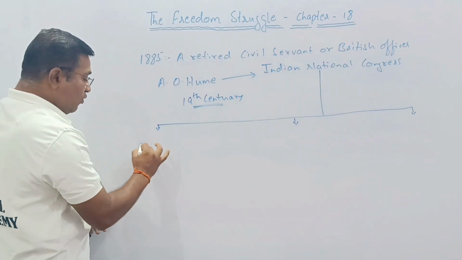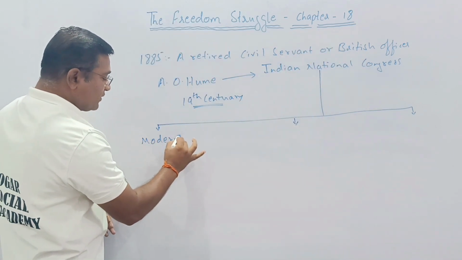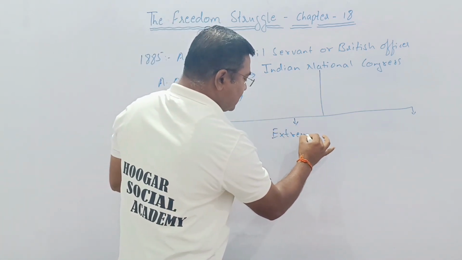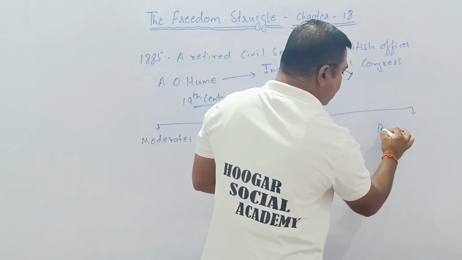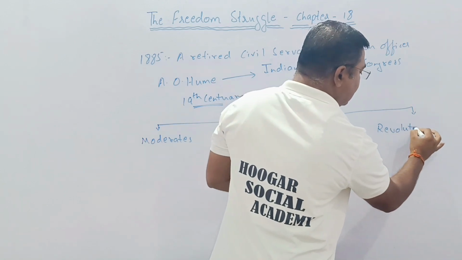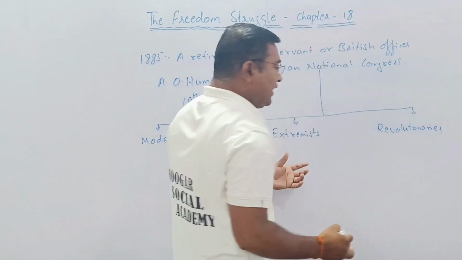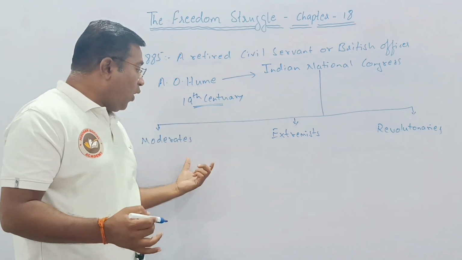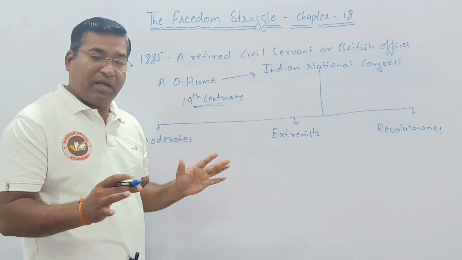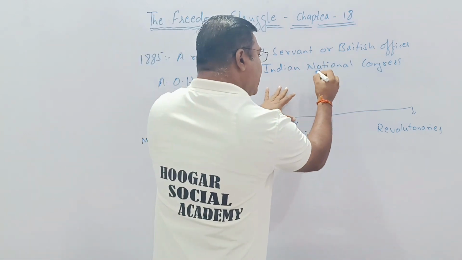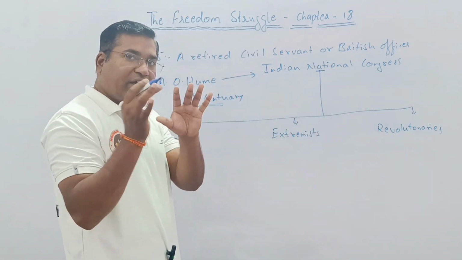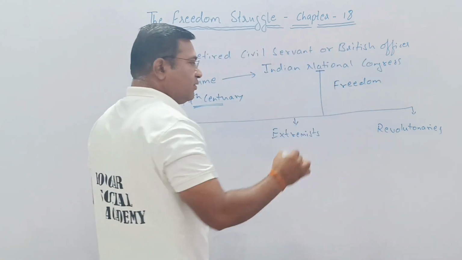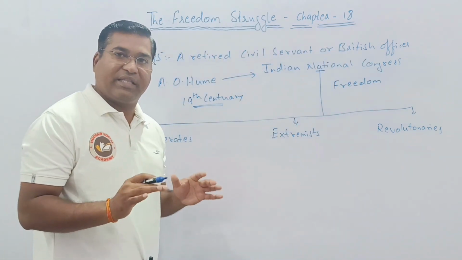They are the moderates, the extremists, and the third one, the revolutionaries. Three different parts from the Indian National Congress. Their ideologies are different, but all three belong to the Indian National Congress, and all three have only freedom in their minds.